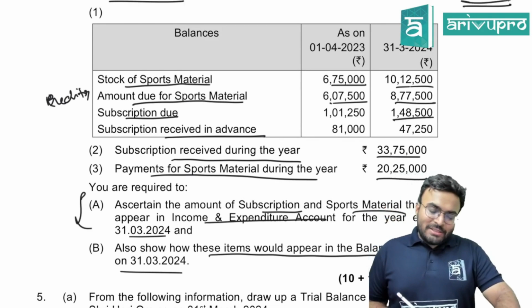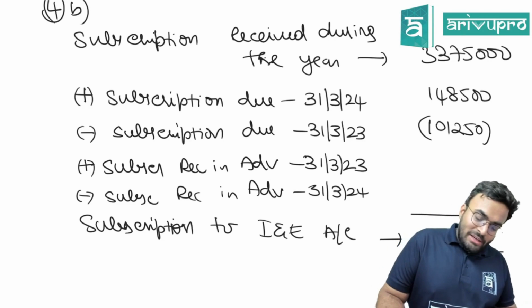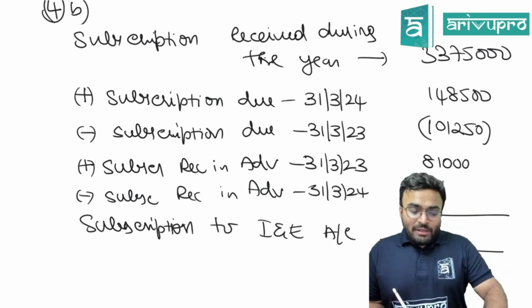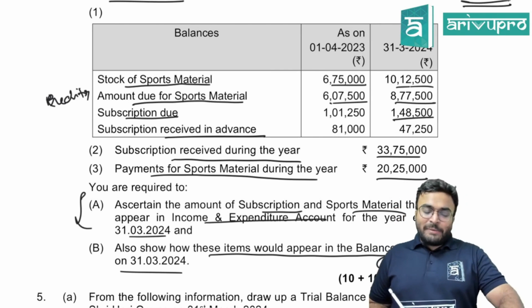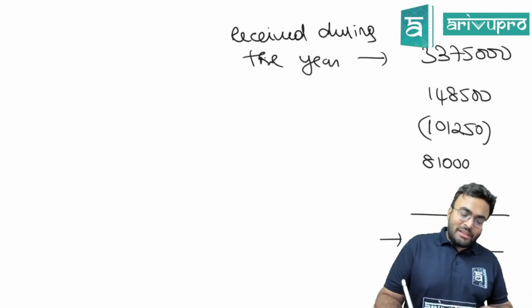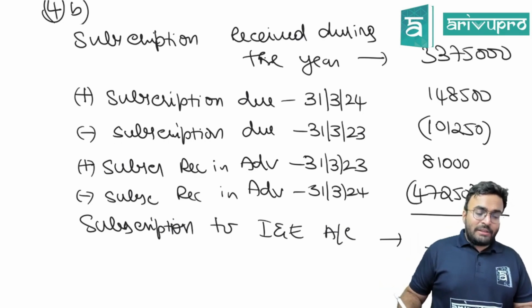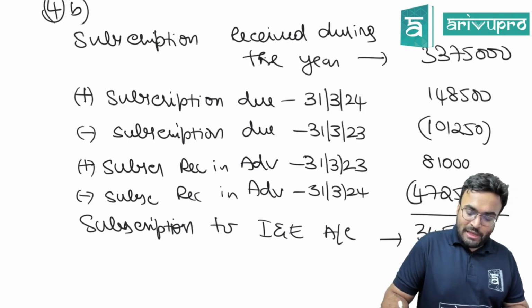Then subscription received in advance last year, how much? 81,000. Last year received in advance means it is this year's subscription, so you will add. Subscription received in advance 31st of March 2024. This year received in advance means next year's subscription, 47,250. Minus that. Are you getting 34,56,000?